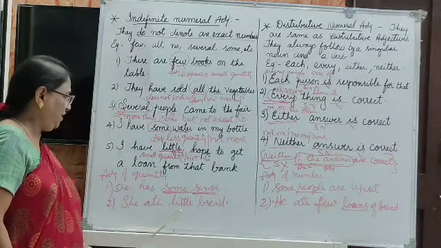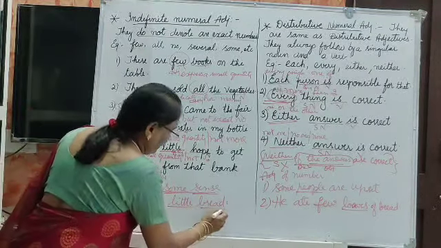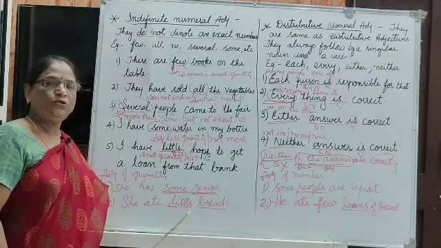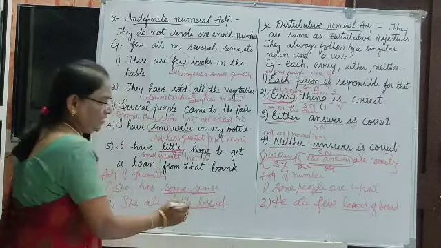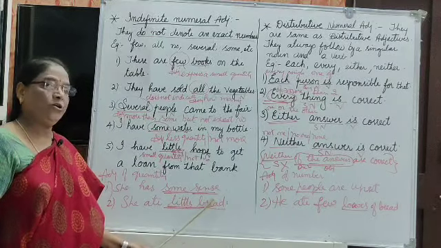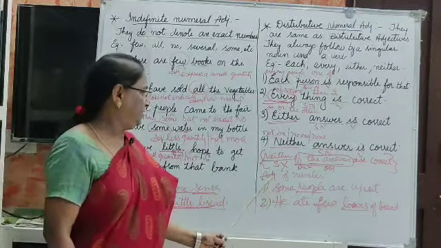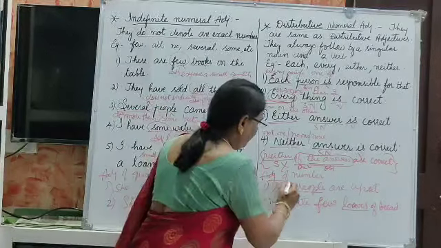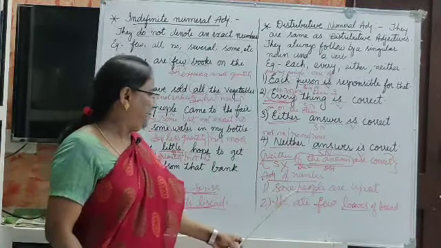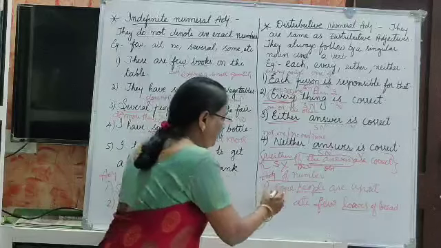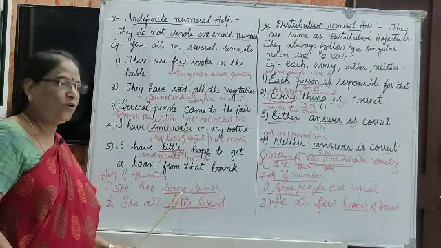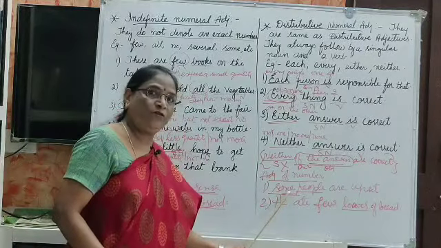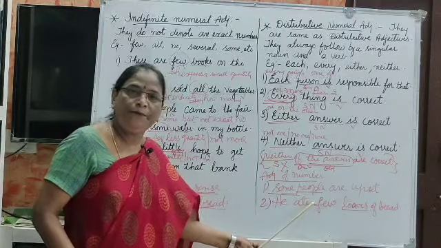And next, she ate little bread. Bread is uncountable, so this is an uncountable noun. Little is uncountable here because it is an uncountable noun. And here you see adjective of number. When we come to the adjective of number, some people are upset. Here some is countable because we can count people.